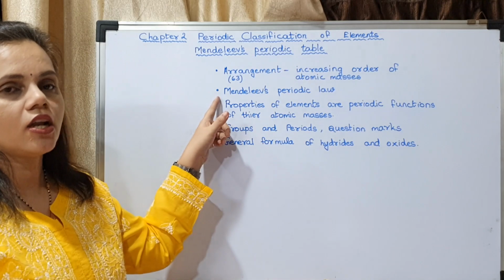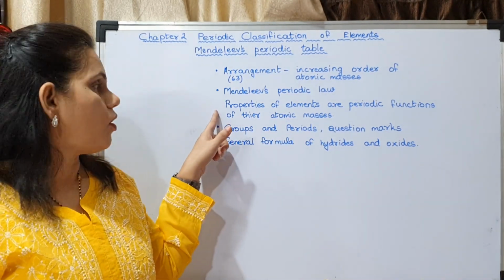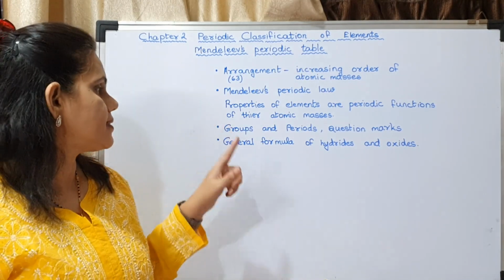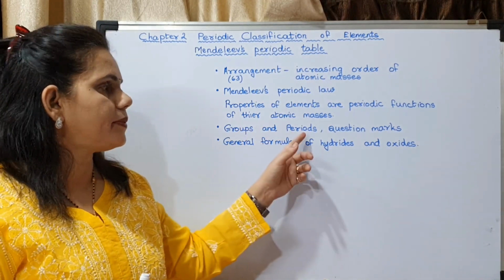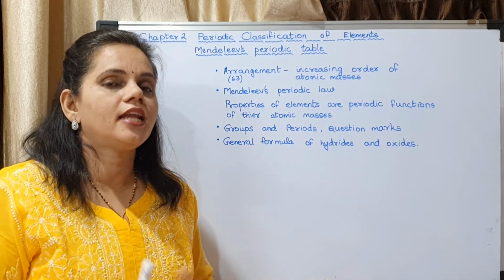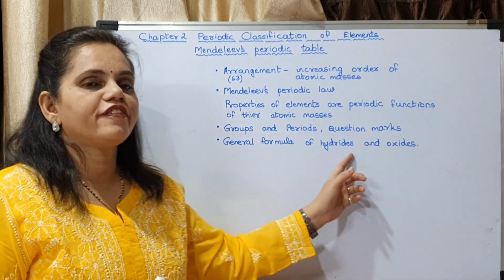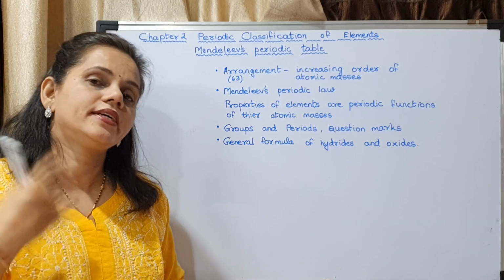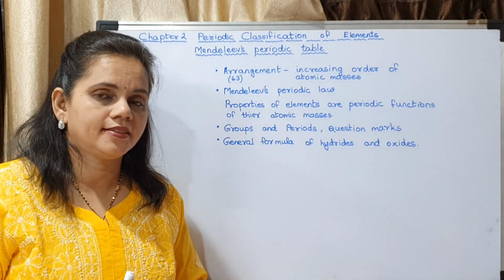He put forward Mendeleev's periodic law, which is that properties of elements are periodic functions of their atomic masses. He classified the elements into groups and periods. He had given some question marks for the elements which were not discovered at that time. The general formulas of hydrides and oxides of those elements which were discovered at his time were also given. Hope you have understood.